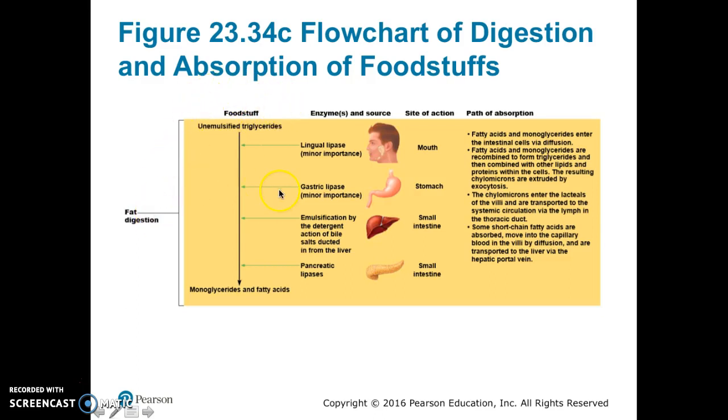So lingual lipase in the mouth and gastric lipase in the stomach are of minor importance when it comes to fat digestion. Fats require emulsification because triglycerides and their breakdown products are insoluble in water. So fats require a pretreatment with bile salts, produced in the liver and delivered to the small intestine, to break down the large fat globules into small ones. Then pancreatic lipases can work on these small fat globules.